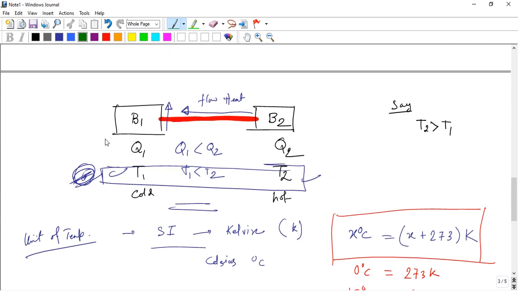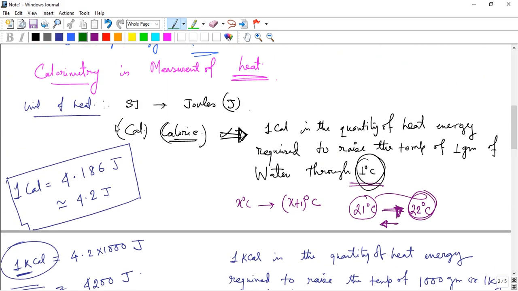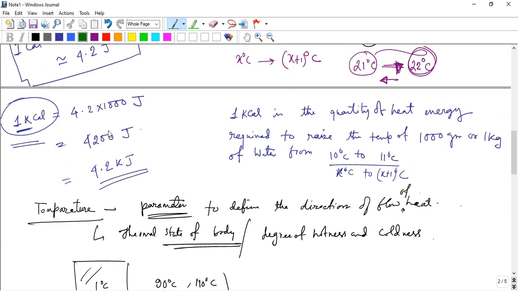Previously we discussed the definition of 1 calorie and 1 kilocalorie.